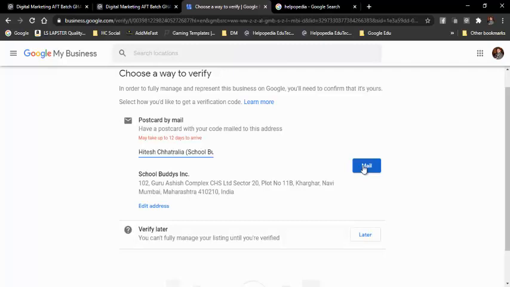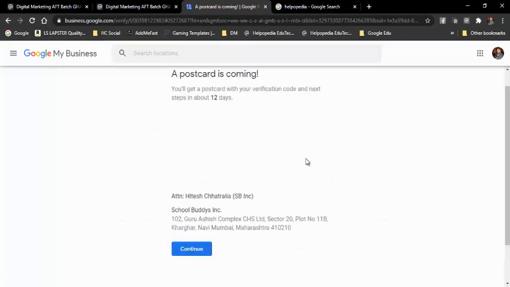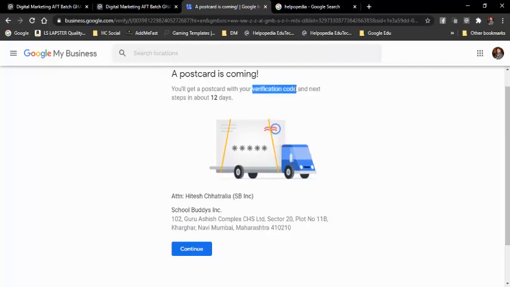Now after I click on mail over here, okay, it must be 30 characters or fewer. So in that case I'll just reduce this information over here. I'll just write SBINC and I'll click on mail. So this is done. So now you will get a postcard with your verification code. We will get a verification code in that postcard in the next 12 days. So they say 12 days, but usually I have tried and I usually got it within 4 to 5 days.